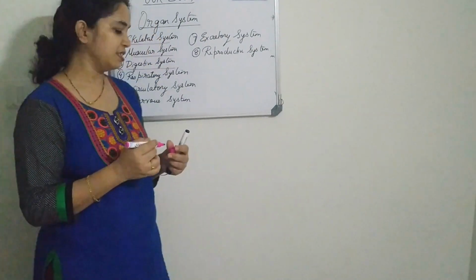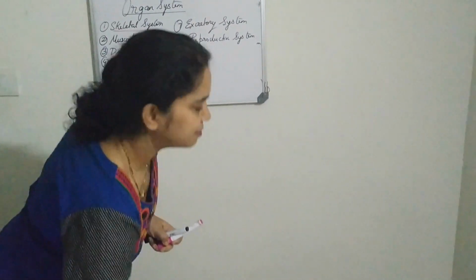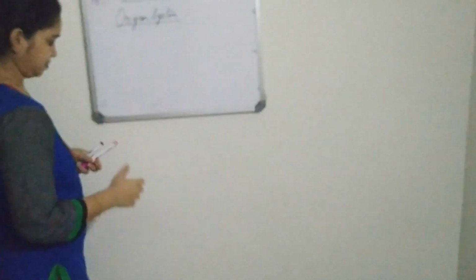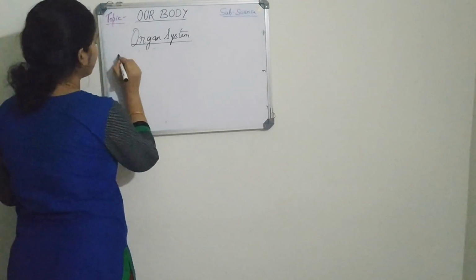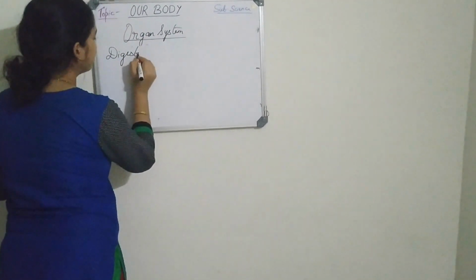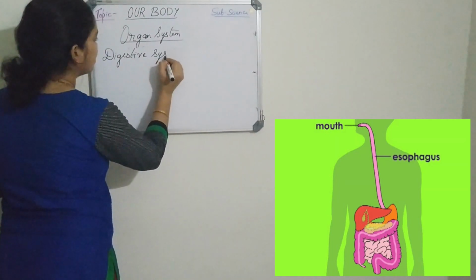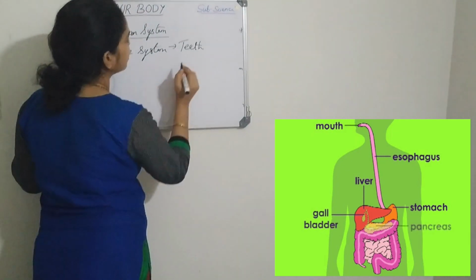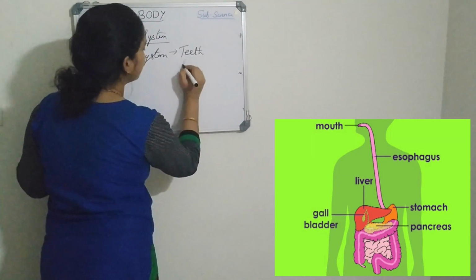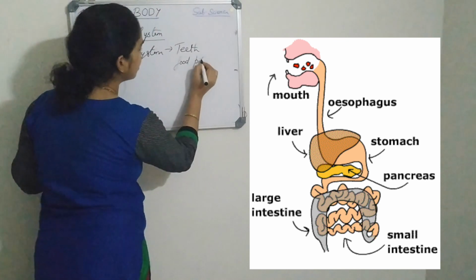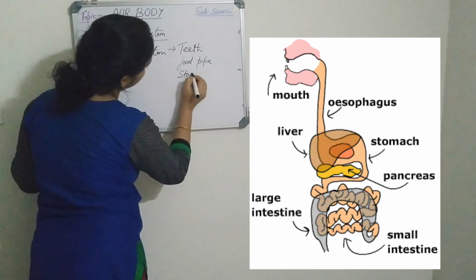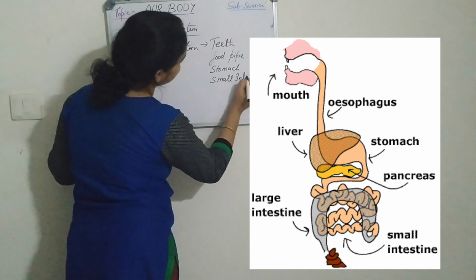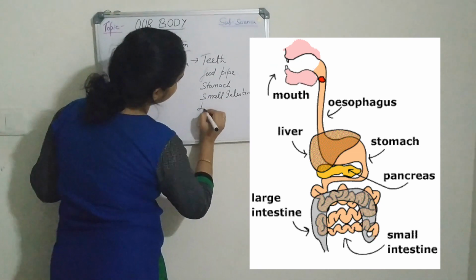So in the digestion, digestive system. So the digestive system consists of teeth, food pipe, stomach, small intestine, large intestine.